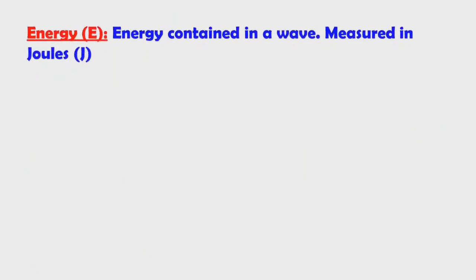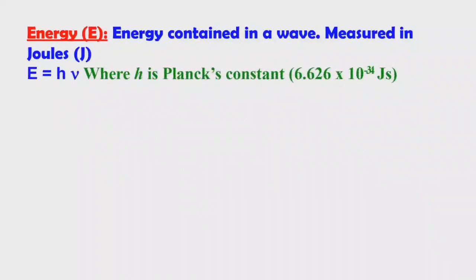Energy, represented by capital E. Energy contained in a wave is called energy. It is measured in joules. The formula for the energy of a wave is E = hν. Here ν is the frequency, E is the energy, and h is the Planck constant.